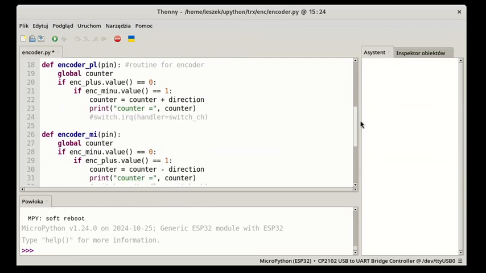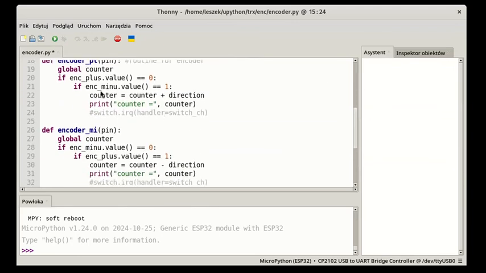In channels A and B, we have very similar programs. First, we check the state in the channel. If the state is 0, then we check the state in the opposite channel. If the state is 1, then we can add 1 or subtract 1 from the counter. Let's start our program.